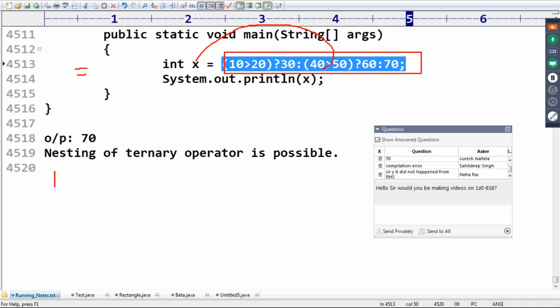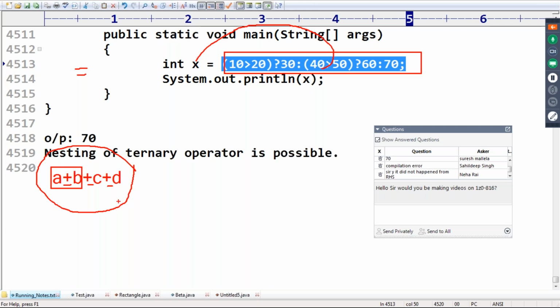Suppose if I consider a + b + c + d, which plus will be evaluated first? This plus on the left, then the next plus, and then the next plus, right? Because the operators are left associative. If multiple operators of the same precedence are there, then these operators will be executed from left to right.